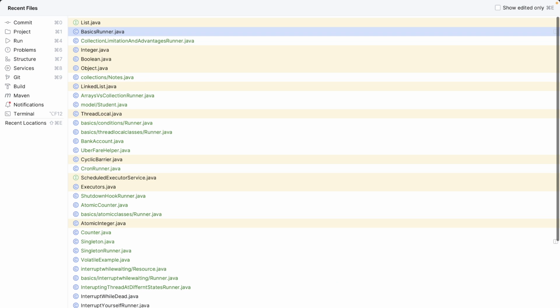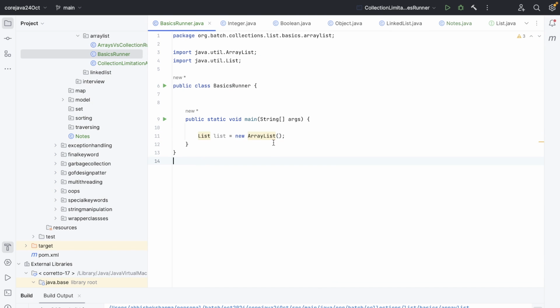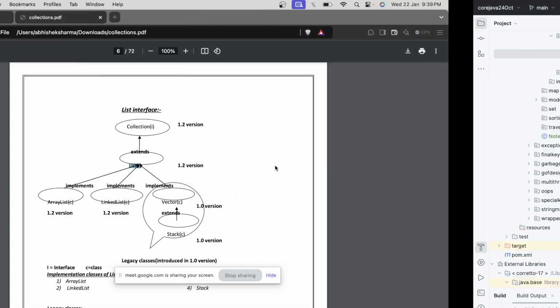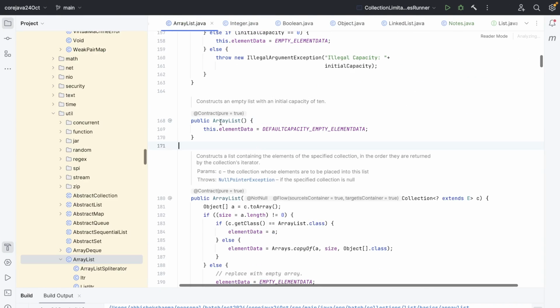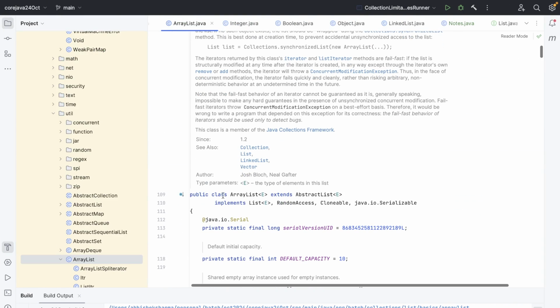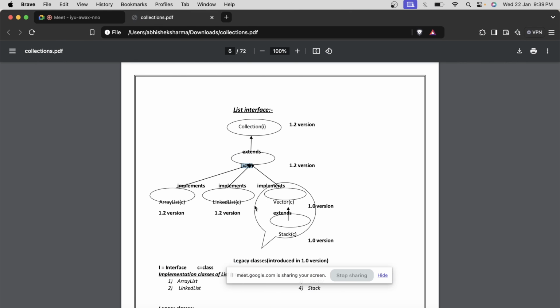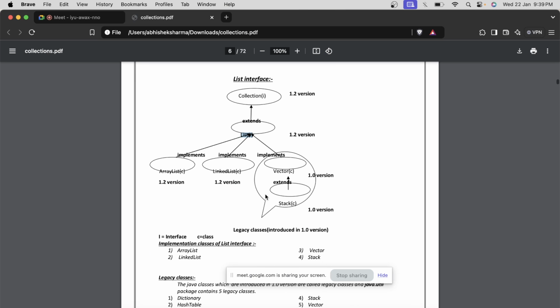And now let's go to ArrayList. ArrayList is a child class, so this child class will implement the list interface. Let's go inside it. This is the ArrayList. Let's move to the top. Class ArrayList extends AbstractList, and this implements List again. Visible over here, List. Audible? Visible? Yeah. So this is just a representation of what we can see using our IDE also.